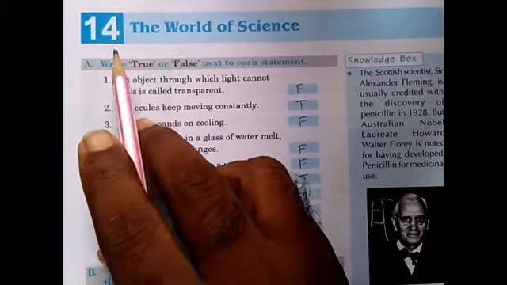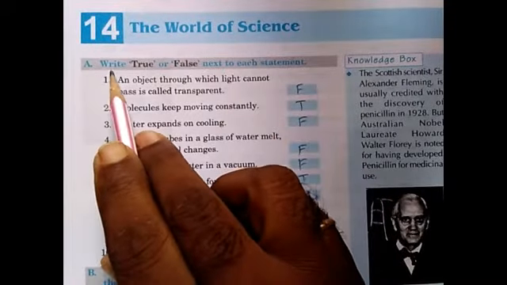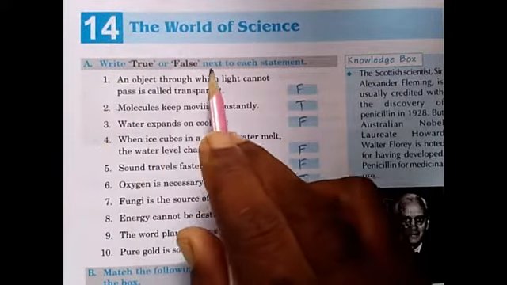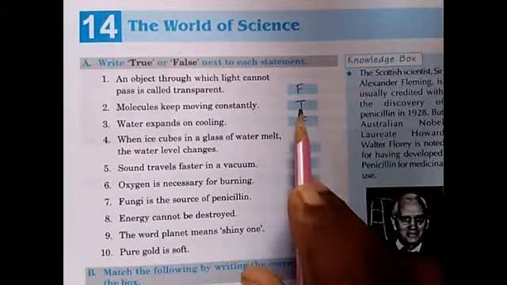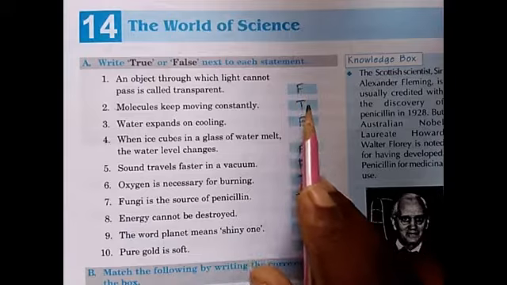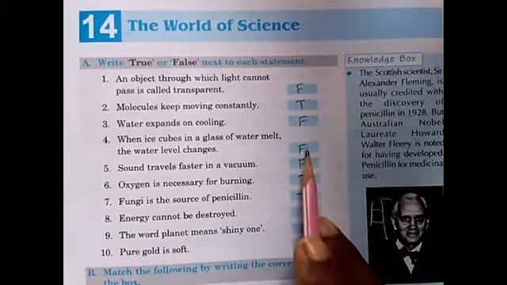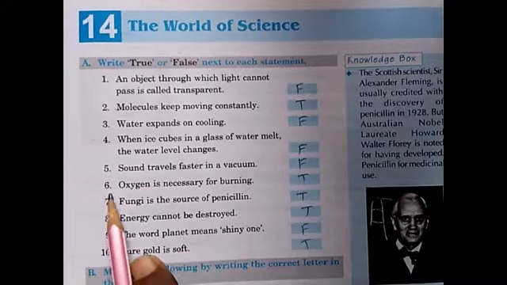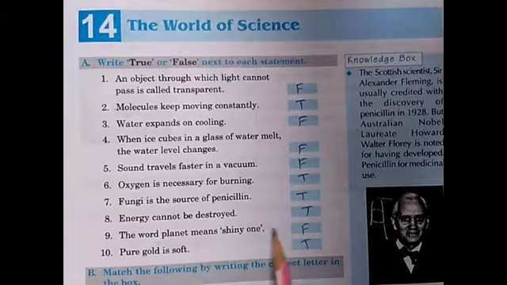Next, lesson number 14, the world of science. A. Write true or false next to each statement. 1. F. 2. False. Number 2. True. 3. False. 4. False. 5. False. 6. True. 7. True. 8. True. 9. False. 10. True.